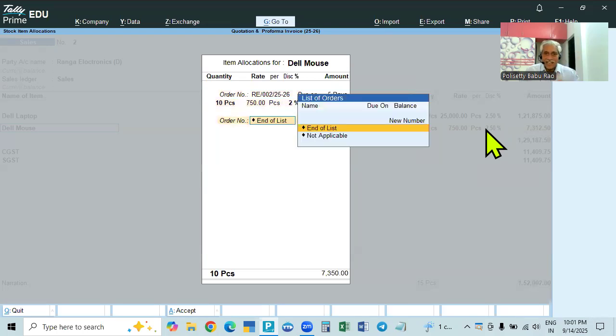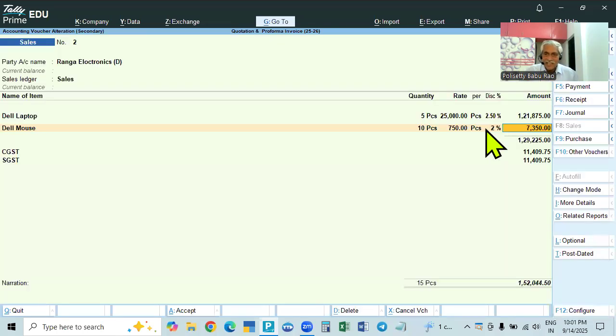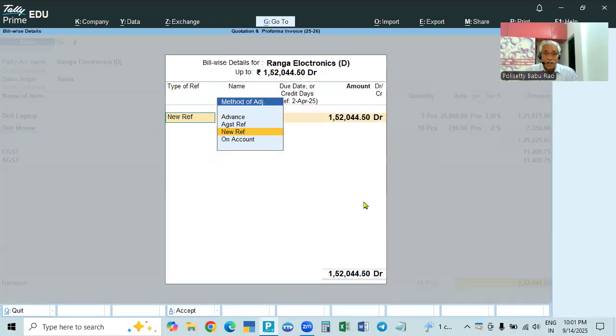Keep it as it is. That depends on the negotiations. And then tax rate. Tax will not change. And then here, this is sales. This is the sales. That is why it will ask you the bill wise details, new reference, invoice number 2. So that is that one.